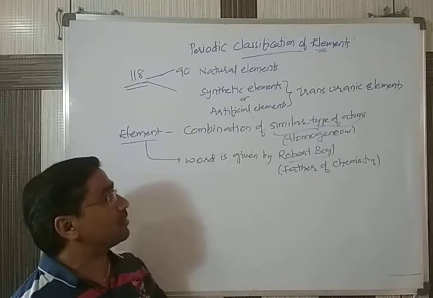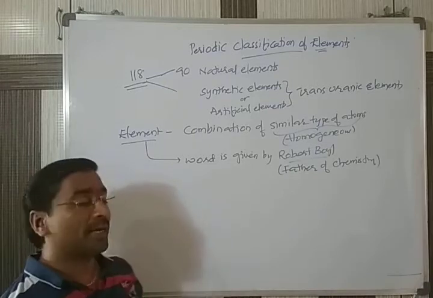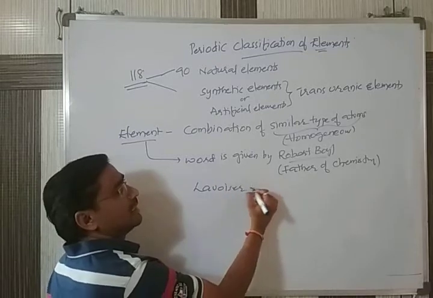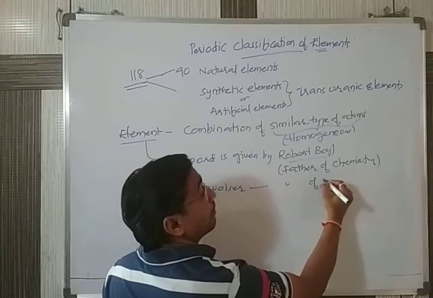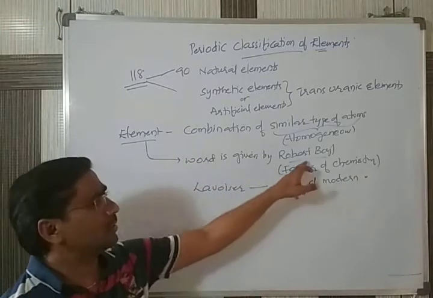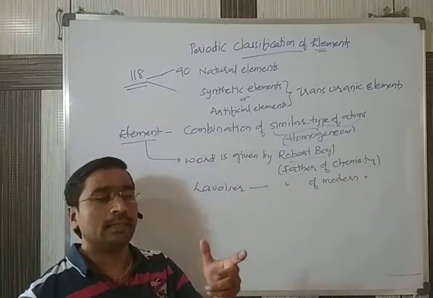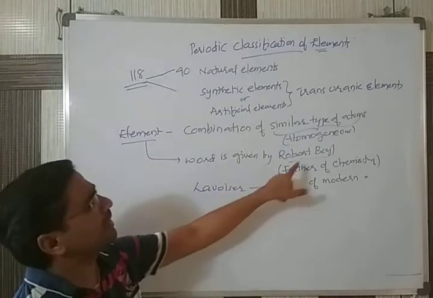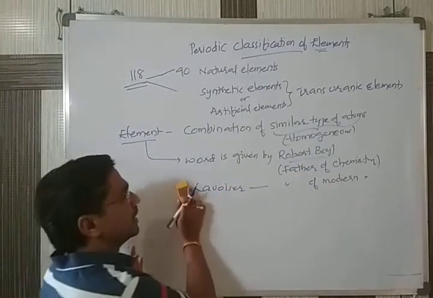Based on that, Lavoisier is said to be the father of modern chemistry. Father of modern chemistry. Robert Boyle did great work in the initial days. That's why he was called the father of chemistry.